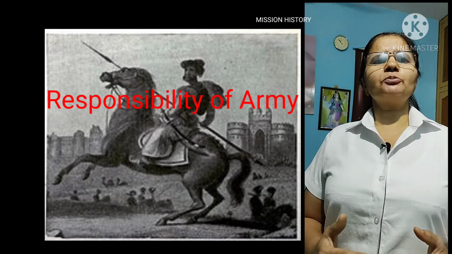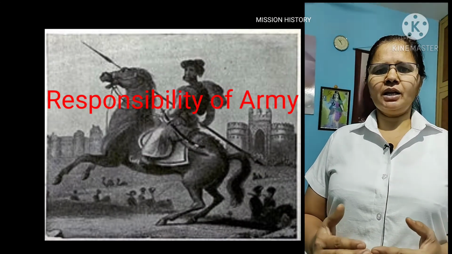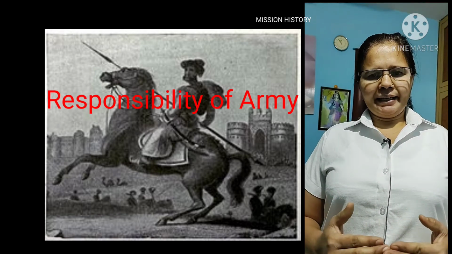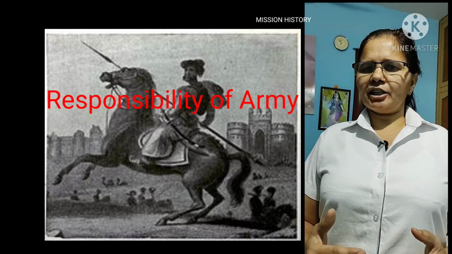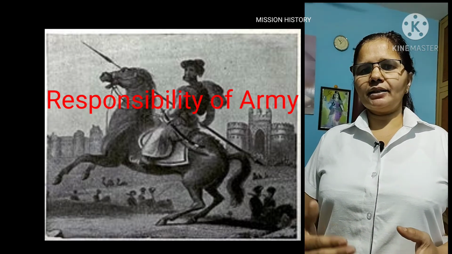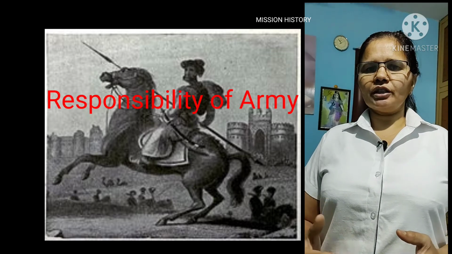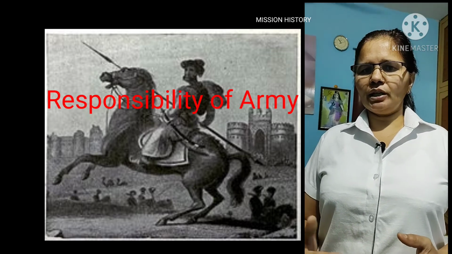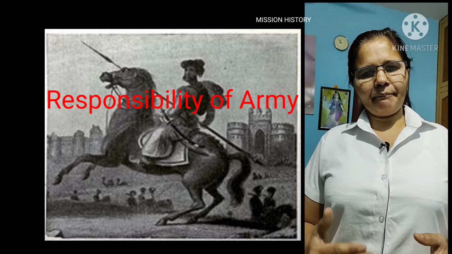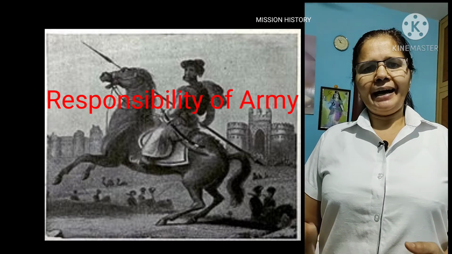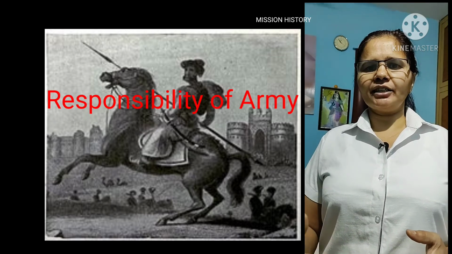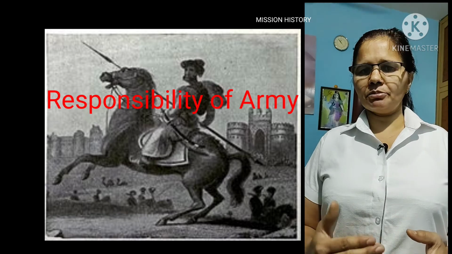Next point is responsibility of the army. The army was controlled by the Nayakas and Amara Nayakas, and the soldiers were directly responsible and loyal to these commanders, not to the ruler. So on the battlefield, they would show their loyalty to their commander, not to the emperor, and that also became a cause of the downfall of the Vijayanagara Empire in the battle of Talikota, when two of the commanders changed sides and went towards the five Bahmani kingdoms.